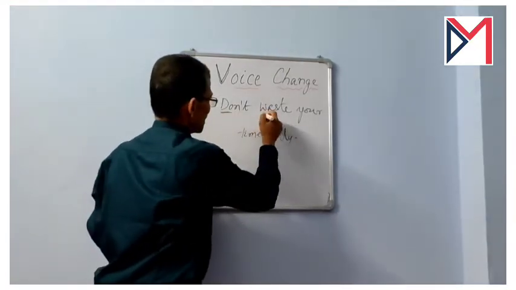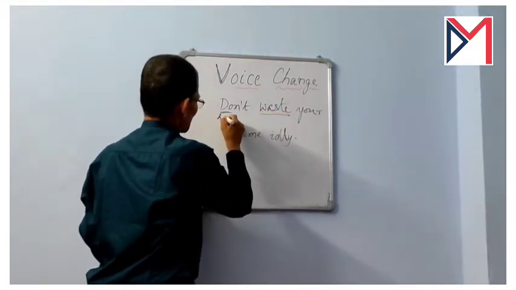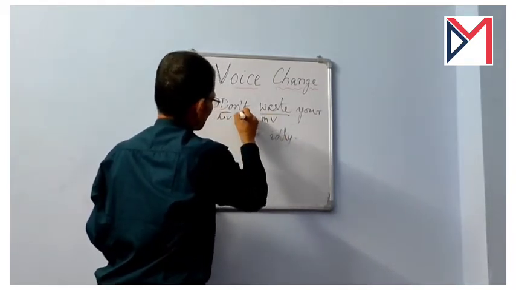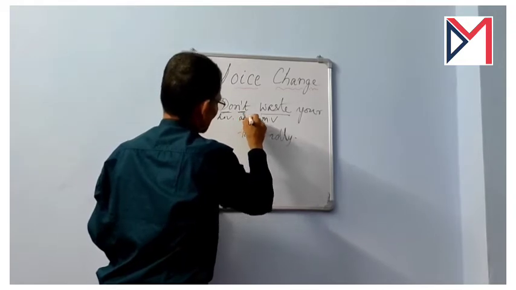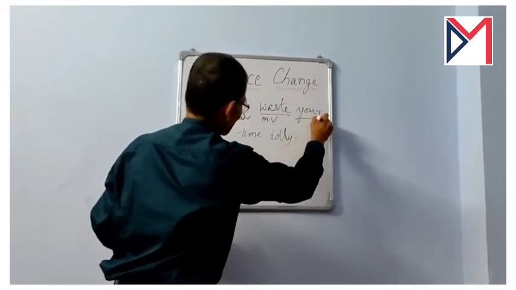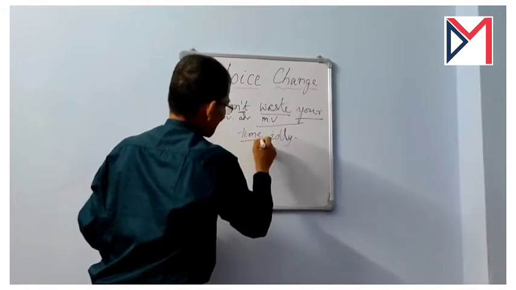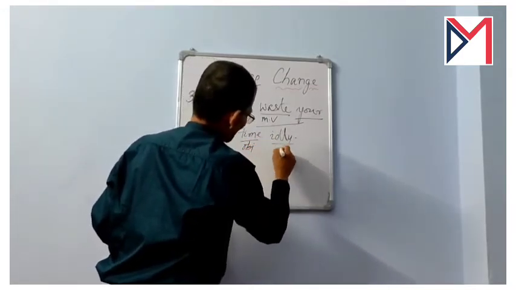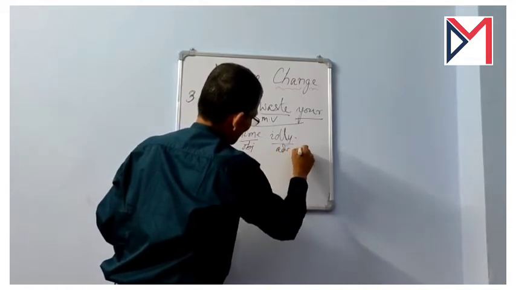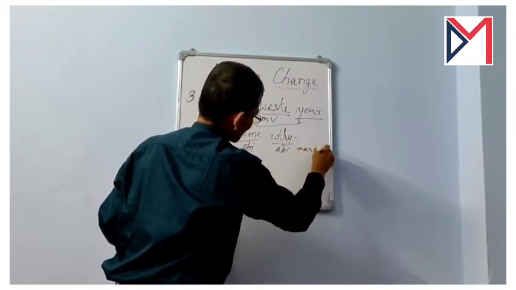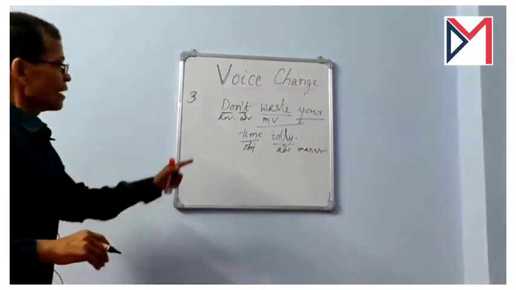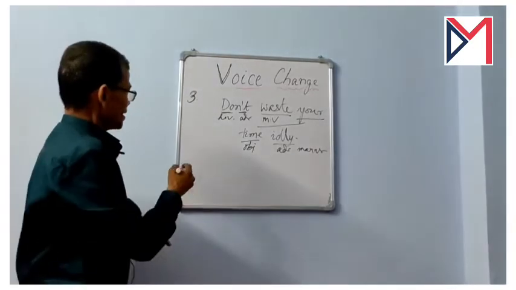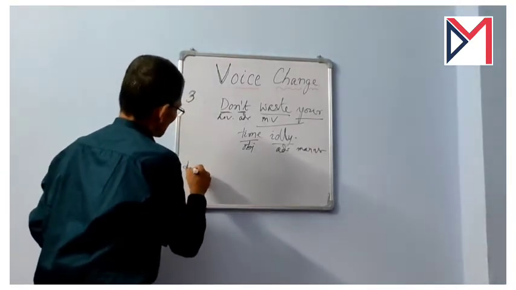Do is the helping verb, main verb is waste, and this is the negative adverb. And your time, these two words, object, and this is the adverb of manner, idly.